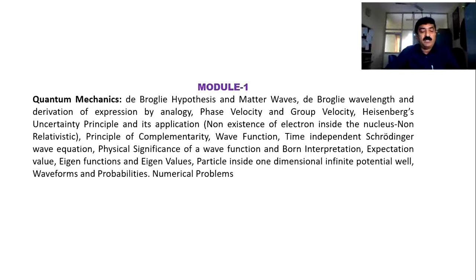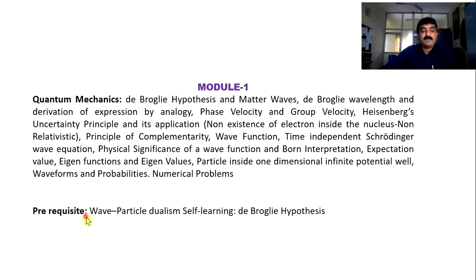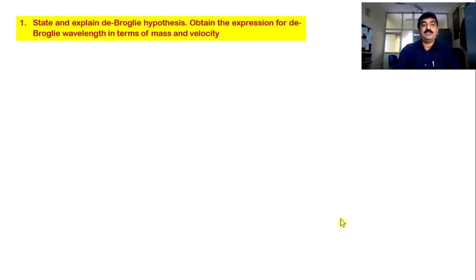See, module 1 is all about quantum mechanics. It consists of the de Broglie hypothesis. This is the outline of the syllabus, which includes properties of matter waves, Heisenberg uncertainty principle, non-existence of electron inside the nucleus, wave function, principle of complementarity, and then the time independent Schrodinger wave equation, application of this equation to a particle in a one-dimensional potential well, and calculation of eigenvalues and eigenfunctions. We expect this much prerequisite from your side. You should know the wave particle duality, which you already studied in PU. And with this I start with question number 1.